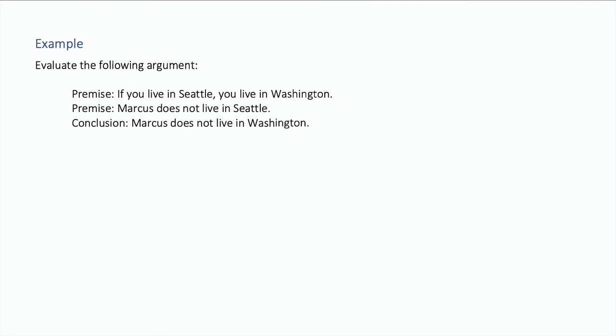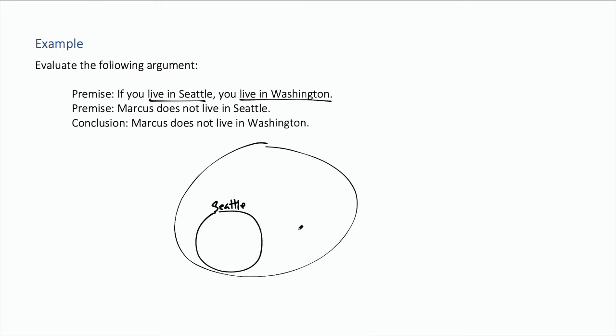Evaluate the following argument. If you live in Seattle, you live in Washington. Let's start by drawing the Euler diagram for that. Well, this says this is people that live in Seattle and people that live in Washington. Now, if you live in Seattle, here's Seattle, people that live in Seattle, then you live in Washington. In other words, the Seattle circle is contained entirely within the Washington circle.